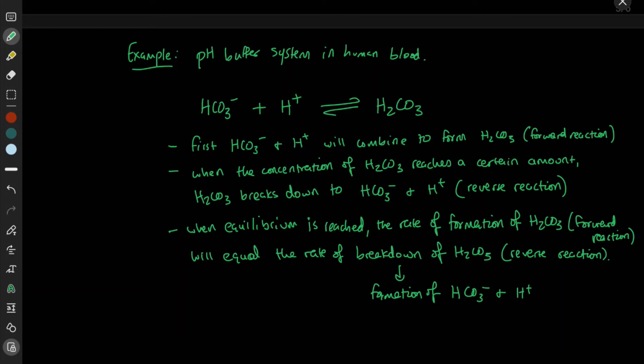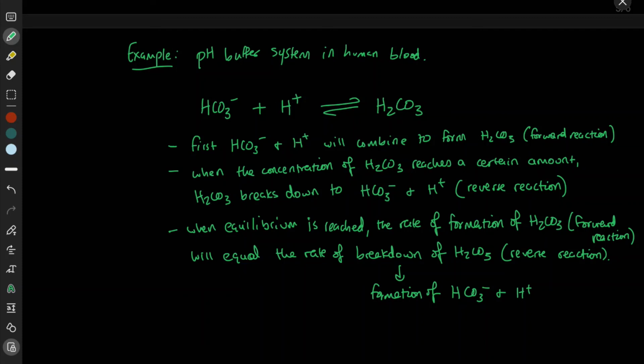Now, this can shift, right? If, for example, we add more bicarbonate, more HCO3 minus, what's going to happen? It's going to shift this way, because now the concentration is a bit too high. So now it's going to combine with this and form this.